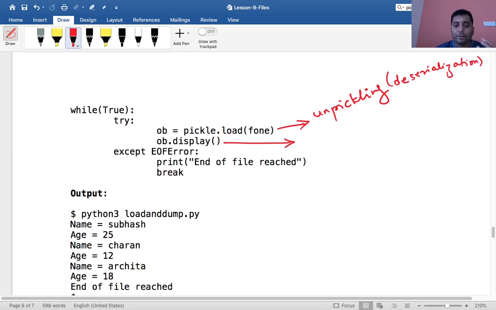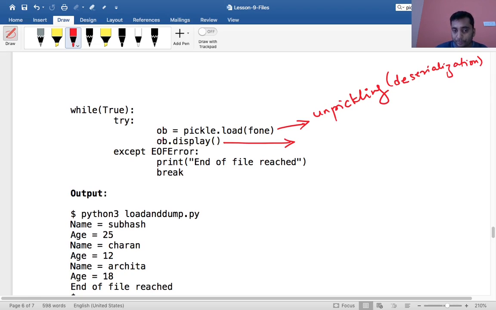The proof that unpickling has happened is seeing the display method. We were able to call the display method of this ob object because the load function of the pickle module has read from the binary format of this file and given back our runtime object.